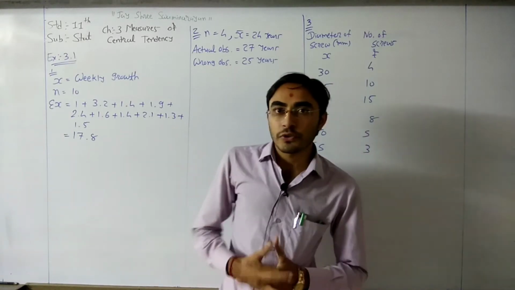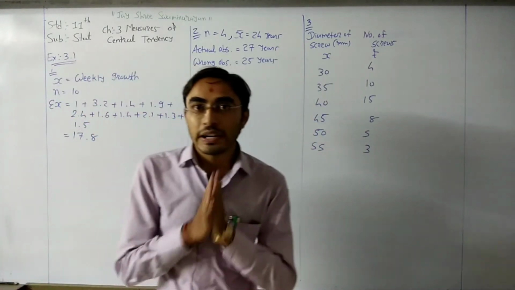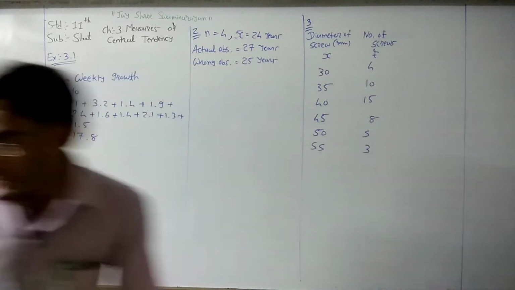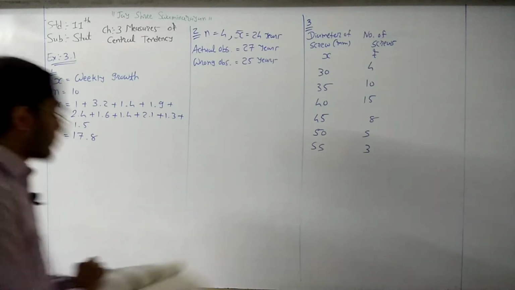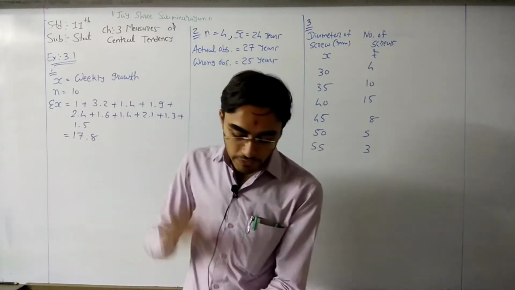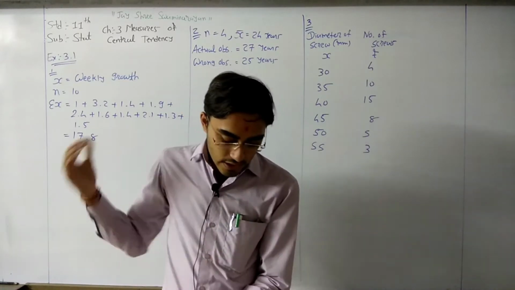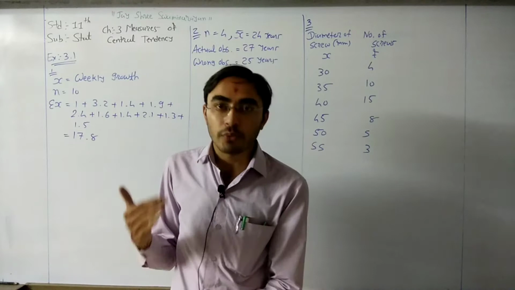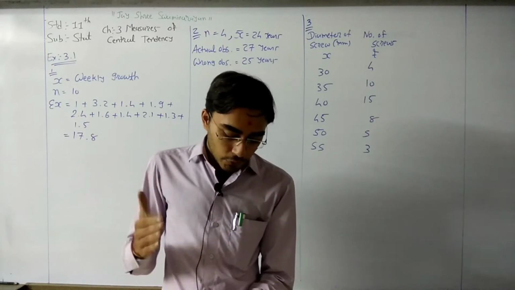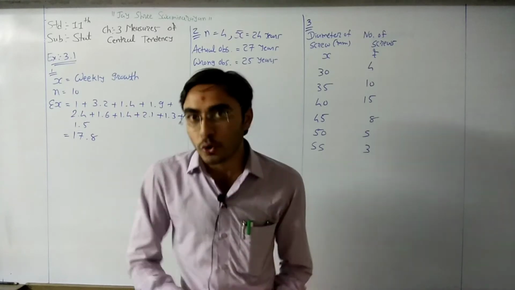First of all, our first topic is ungrouped data, so take this question. The weekly growth of saplings grown in a nursery are 1.0, 3.2, 1.4, 1.9, 2.4, 1.6, 1.4, 2.1, 1.3, 1.5. Find the mean growth.